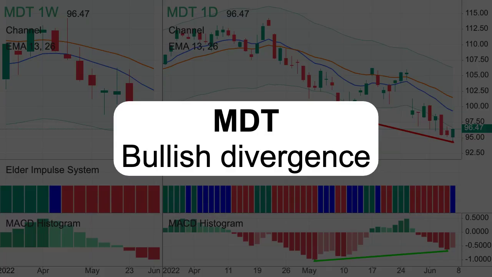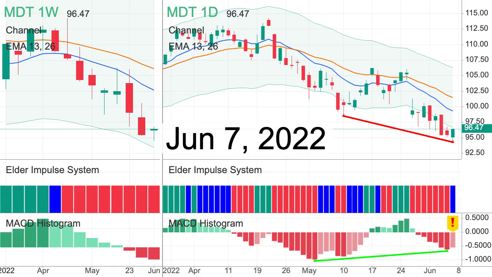Let's consider the stock of Medtronic plc. On June 7, 2022, a bull divergence formed in a downtrend. This is a strong buy signal. There is a first light bar on the histogram. Are you ready to submit a buy order?